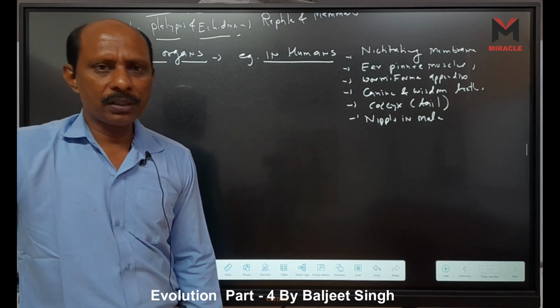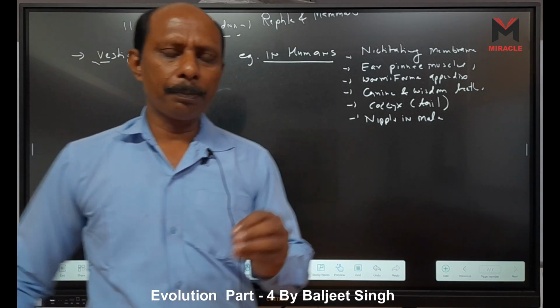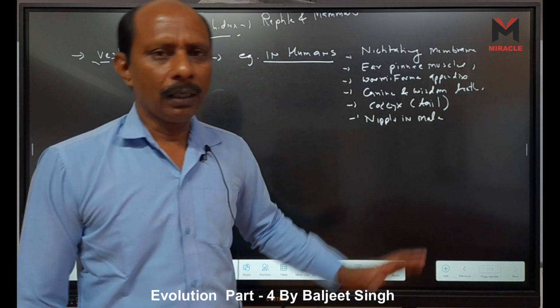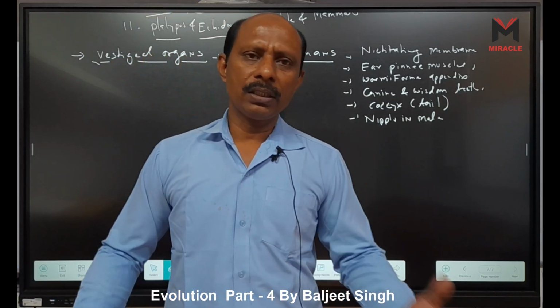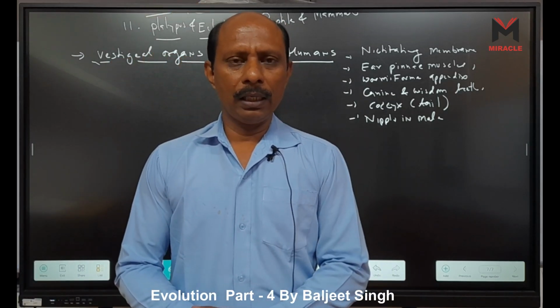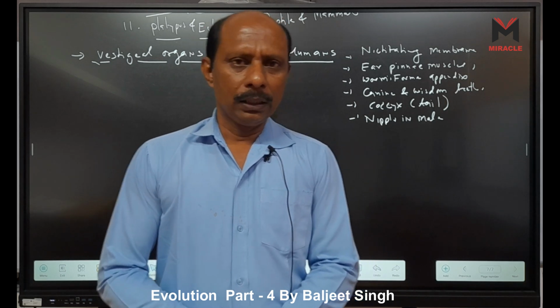These are vestigial organs present in humans. Presence means they were active in our ancestors. Our ancestors had tails and they had canine teeth.